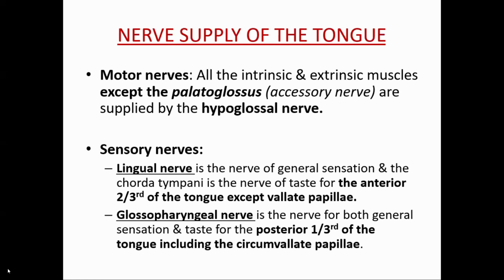From where do the muscles of the tongue develop? Occipital myotomes. And the nerve of the occipital myotomes is the hypoglossal nerve. So the muscles of the tongue develop from the occipital myotomes.